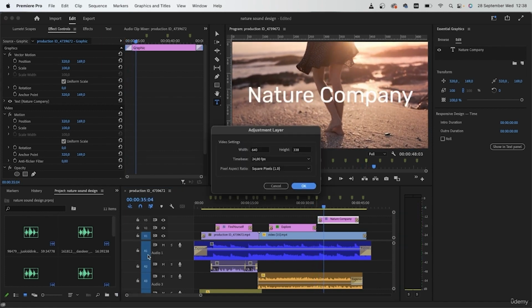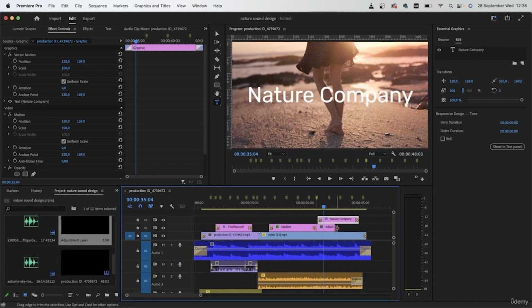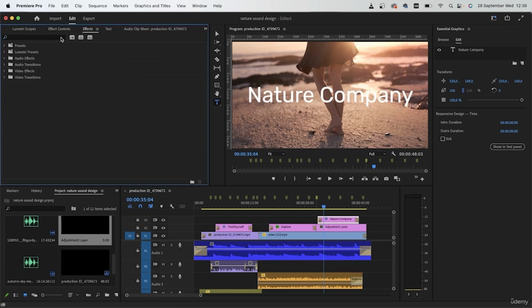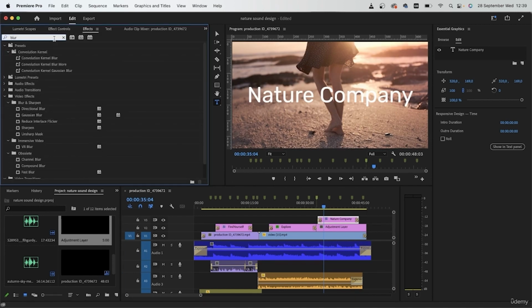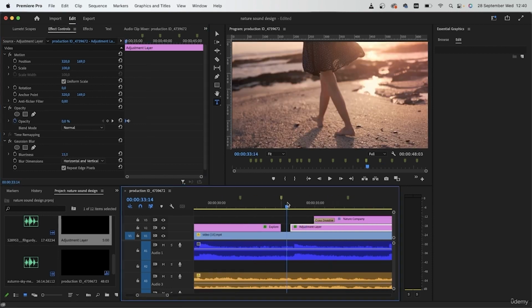Make a new adjustment layer. Put it underneath your new text. Grab a blur effect and add it right onto your adjustment layer. So we can finish this off like an ad. Blur everything. 15 points.